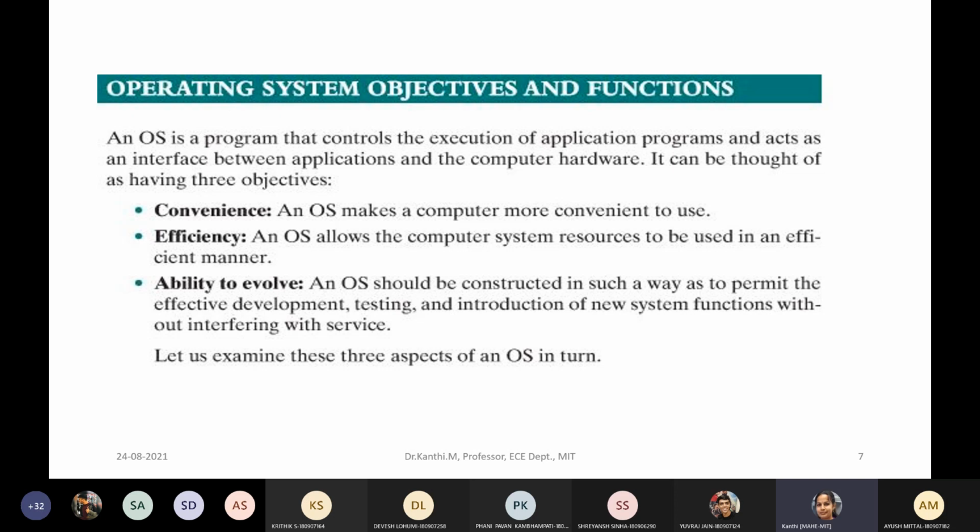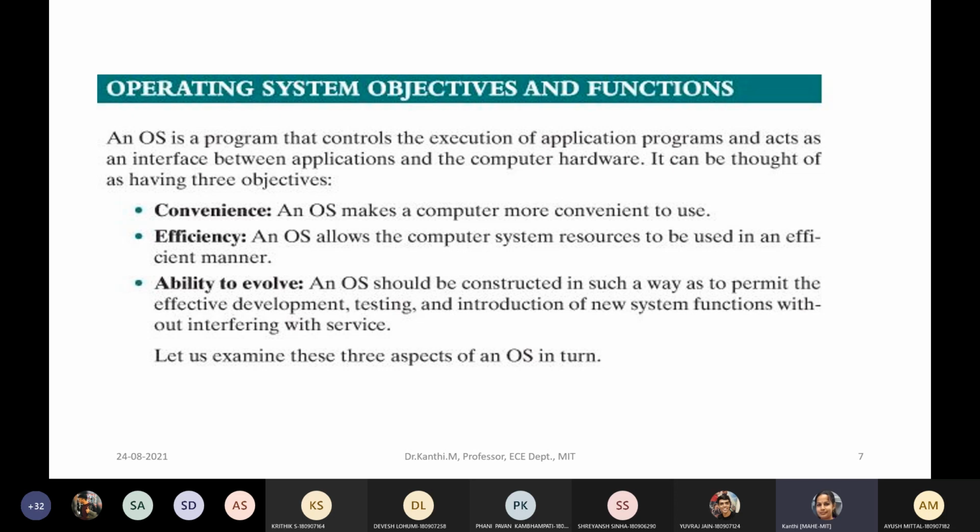You are giving something and it is made to do that particular job. Maybe I'm using some application like WhatsApp, texting something, or sending some pictures. It is doing that particular job, for which I need not know how the processor is functioning. What I mean here is the operating system makes things very convenient for the user.